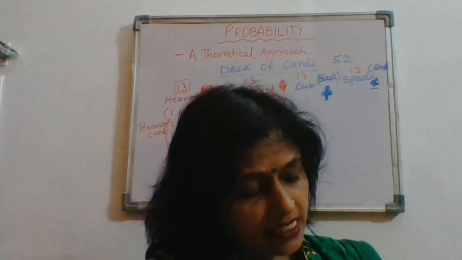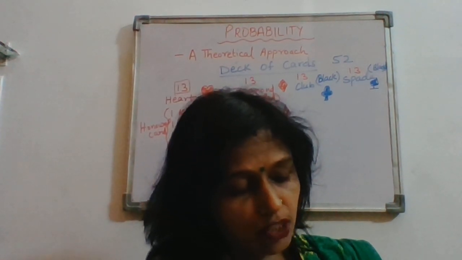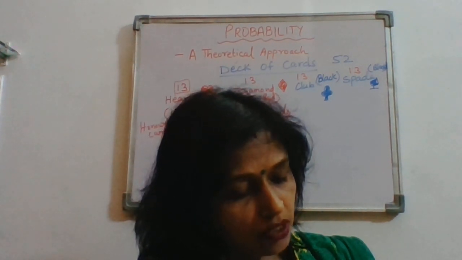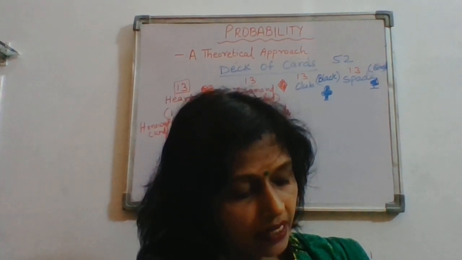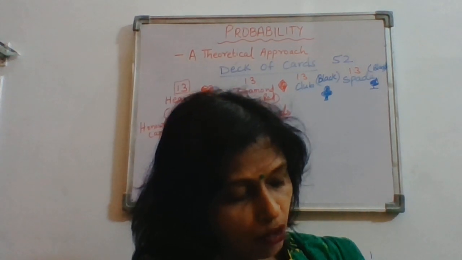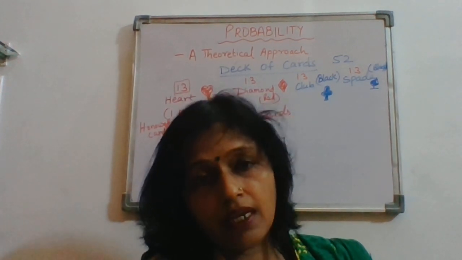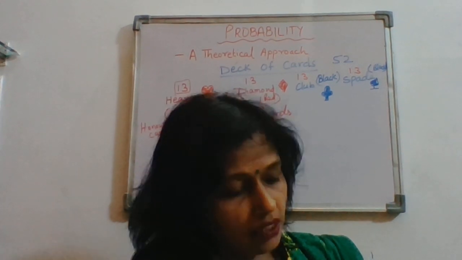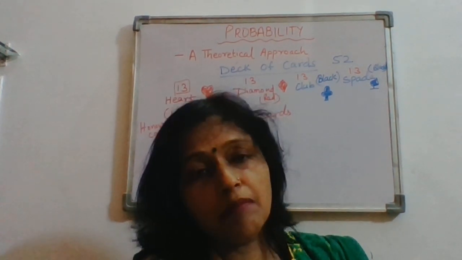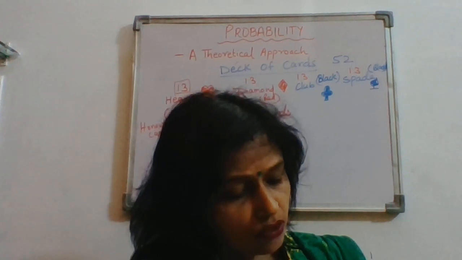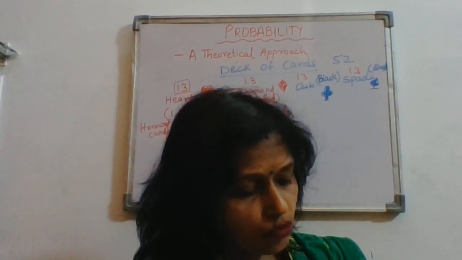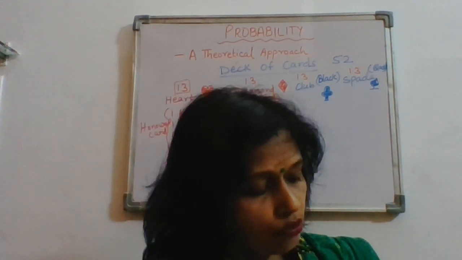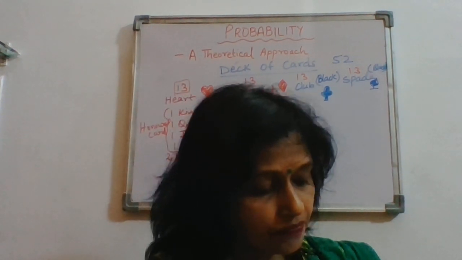Now, third question is, why is tossing a coin considered to be a fair way of deciding which team should get the ball at the beginning of a football game? So, we know that coin is unbiased, and we have only two chances, either we will be getting head or tail. So, that means it is always considered to be a fair way of deciding which team should begin.